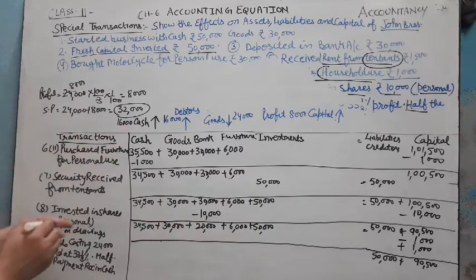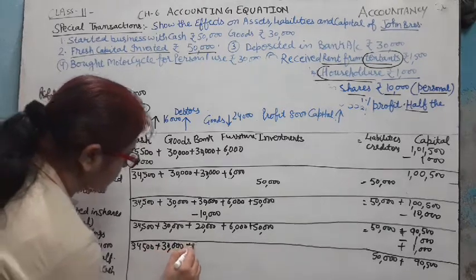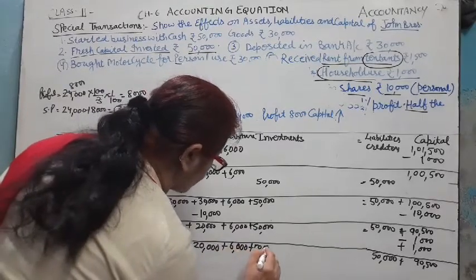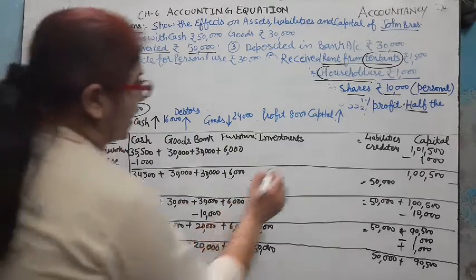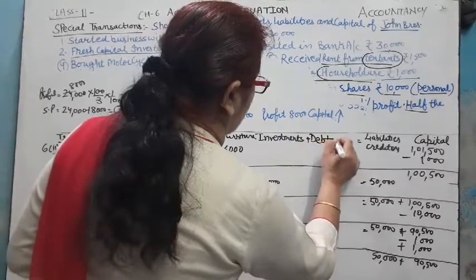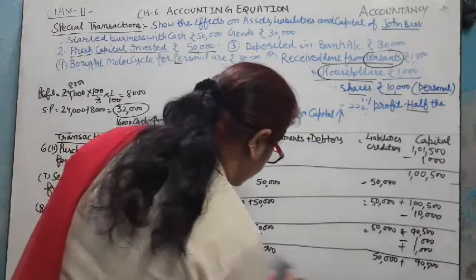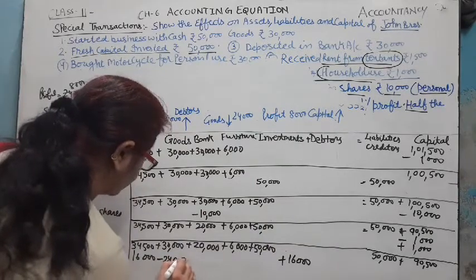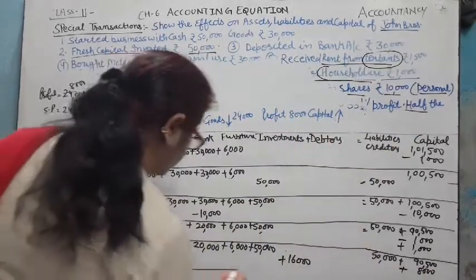By this transaction cash is increased by 16,000 and debtors is increased by 16,000, and next goods are reduced by 24,000 and profit increases capital by 8,000.